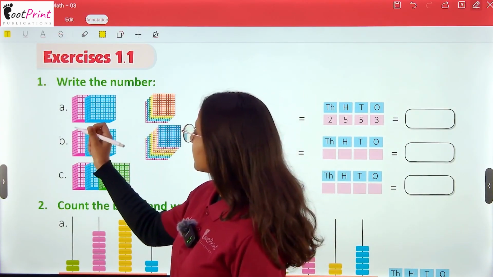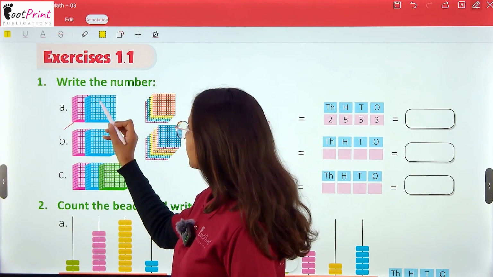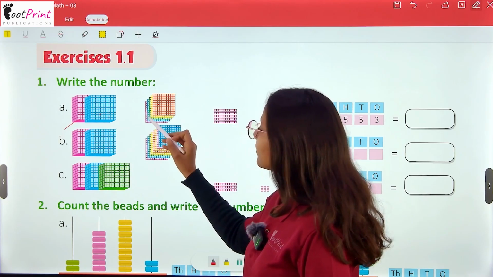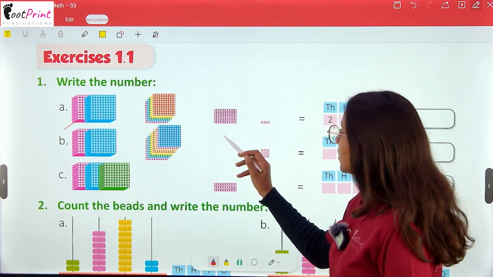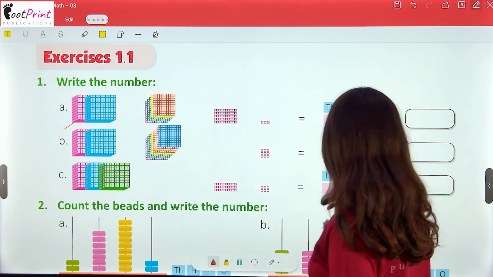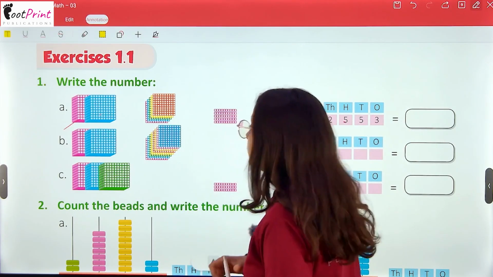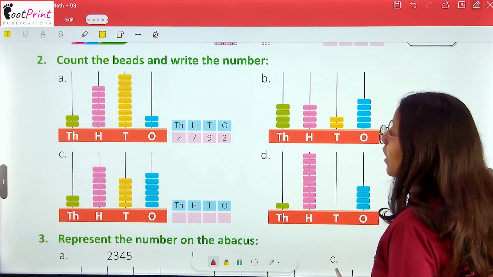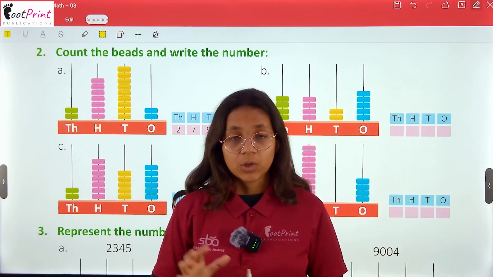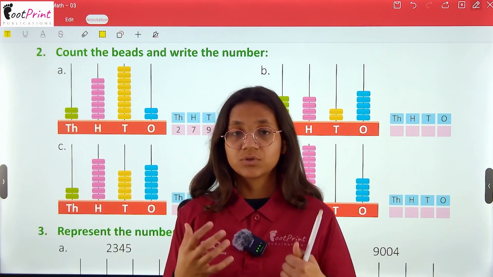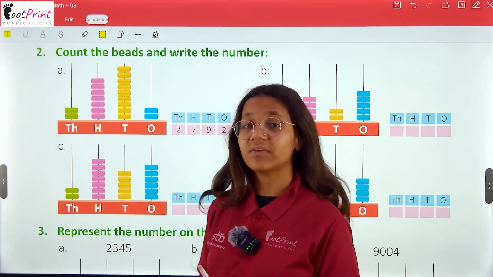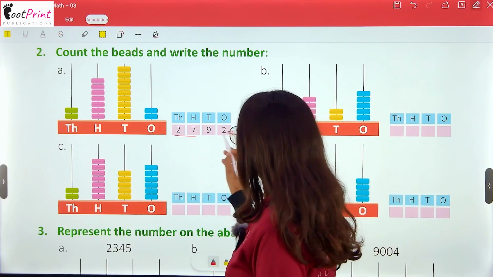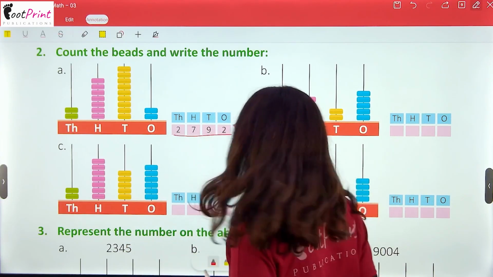Write the numbers like this is thousands and this is thousands. So 2000 and then 1, 2, 3, 4, 5. 2553. So we have to write it on our own. Now count the beads and write the numbers. Now we have given the abacus. We have to learn that image and we have to answer the abacus number by seeing the beads.